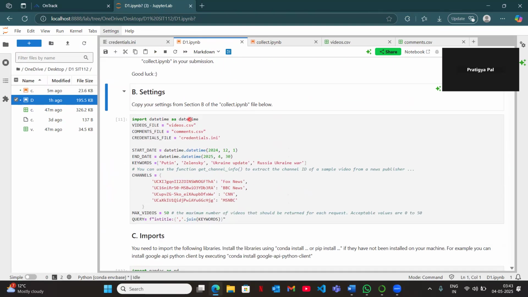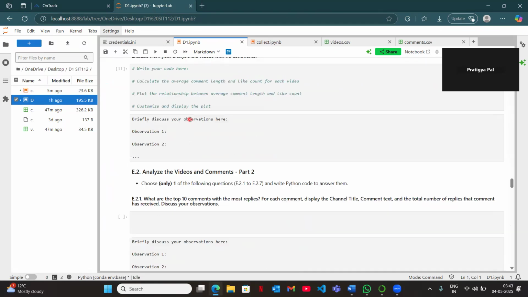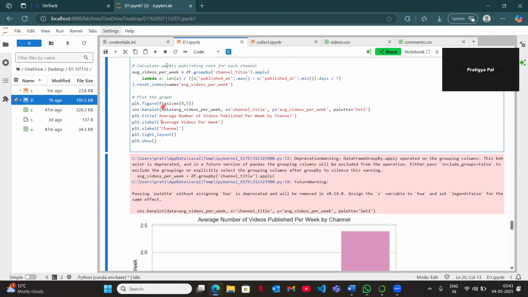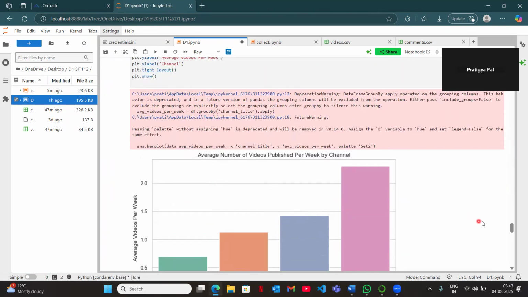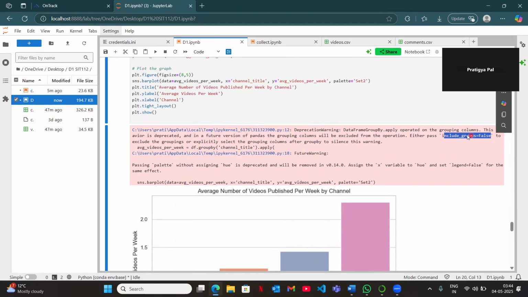While executing this question, if we just run from here, I got an error, and this is displayed now. So this is not exactly an error, that's a warning. And in the warning I can clearly see that it needs some instances to be added here.